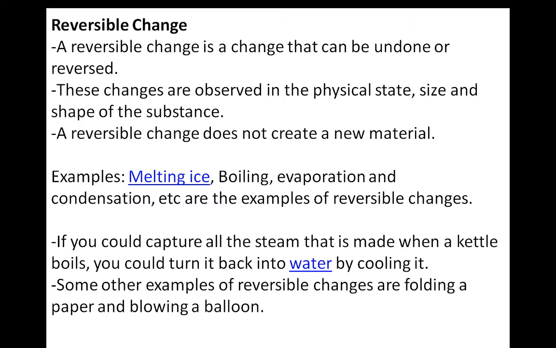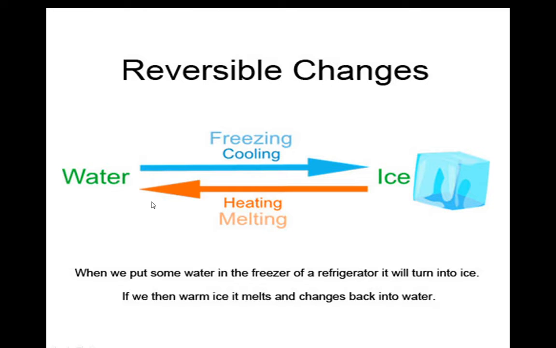See, in the melting of ice, water changes to ice and ice changes to water. Both have the same properties. Ice is also a form of water, correct? So here no new substance is formed. The same happens with boiling, evaporation, condensation, which we have already learned in our previous session, where a new substance is not forming, only the change in state. Understood the reversible change? You can see here I have already explained this example, that is melting of ice and freezing of water.